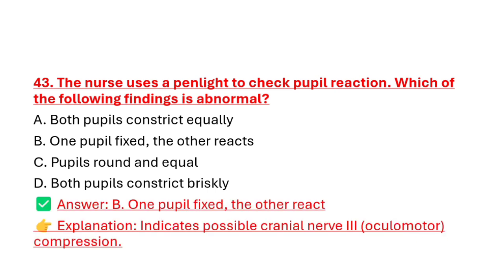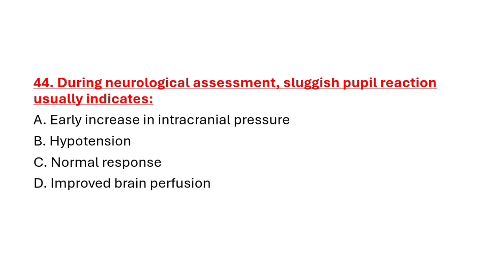Correct answer is option B. One pupil fixed, the other reacts. If one pupil is fixed and the other reacts, that indicates possible cranial nerve 3, oculomotor nerve compression.